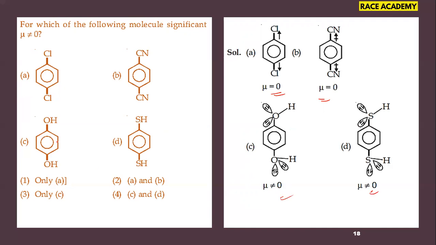So the dihydroxy phenols and dihydroxy thiols are not said to exhibit the 0 value. That means they have a significant dipole moment value. C and D, so our fourth option is the right answer for this question.